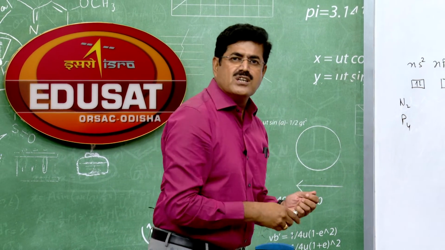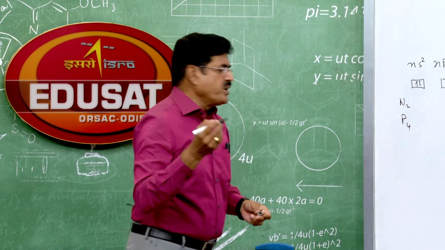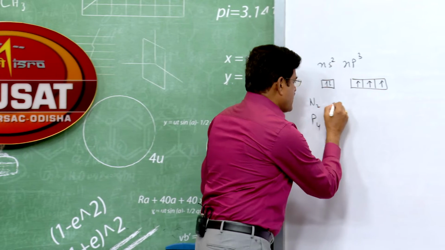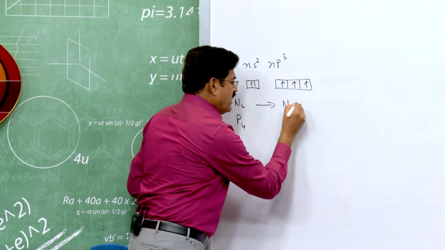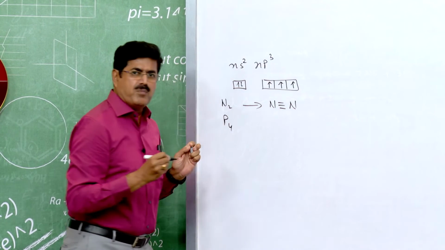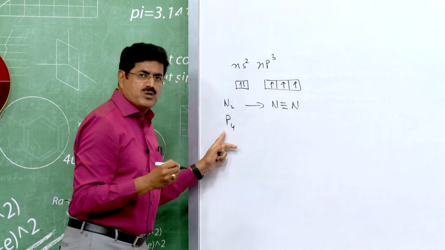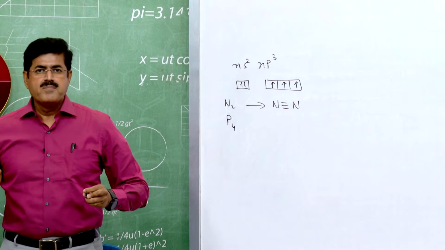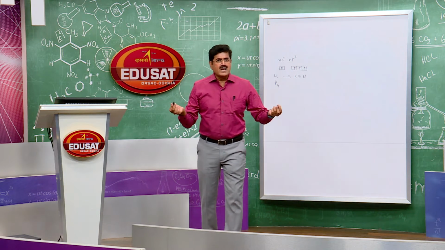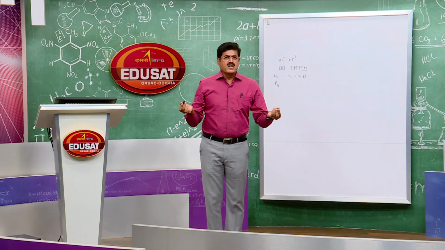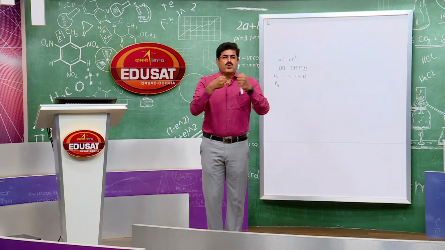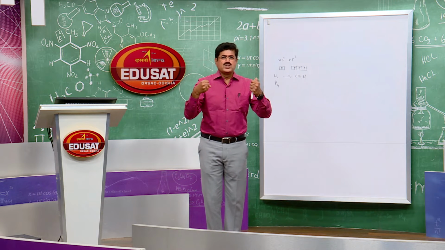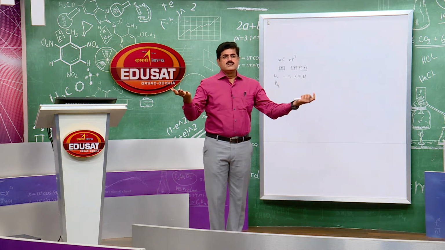Whereas nitrogen shows multiple bonding, or sideways overlapping is possible in the case of nitrogen, N triple bond N. No sideways overlapping or no multiple bonding here. So the molecular mass of nitrogen is lesser compared to the other members. As molecular mass is lesser, the Van der Waals force of attraction is weaker. So it is a gas.